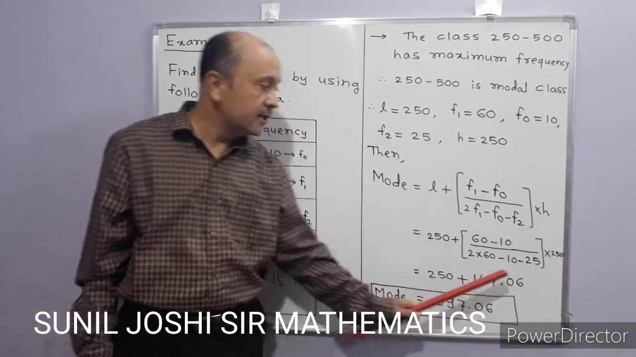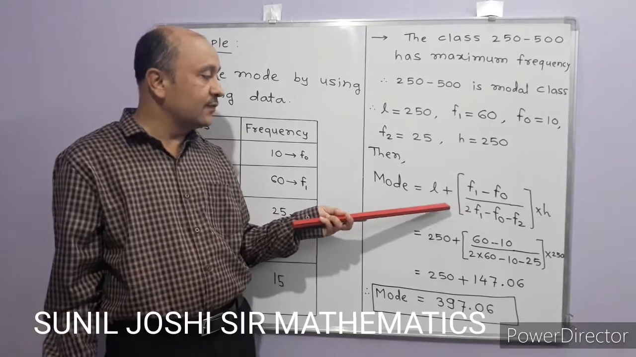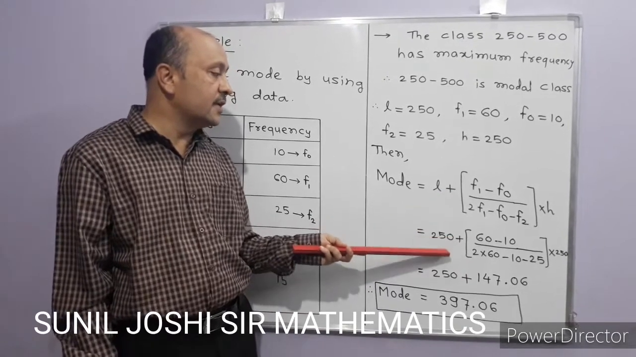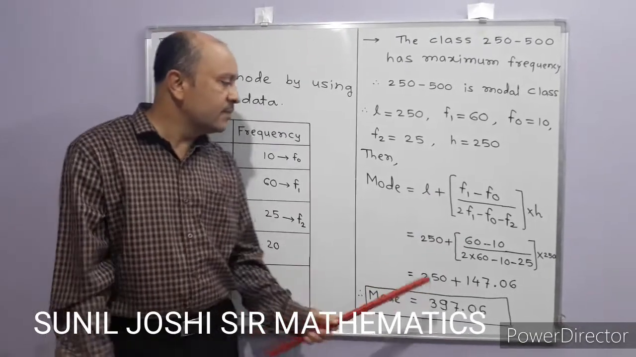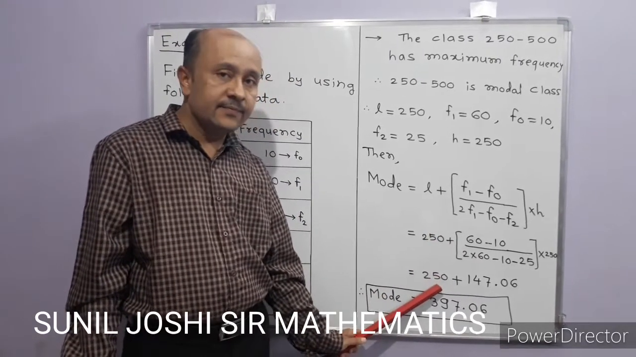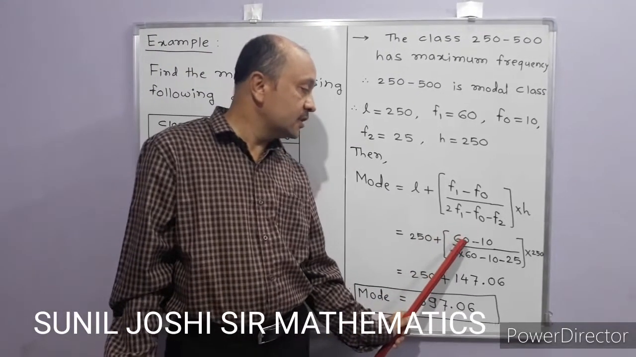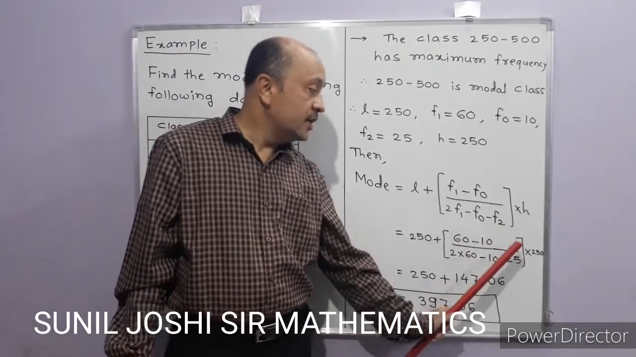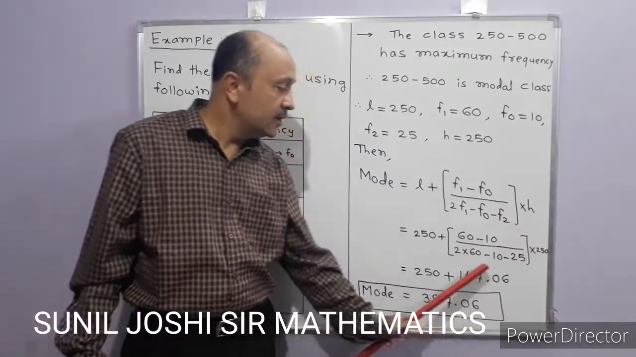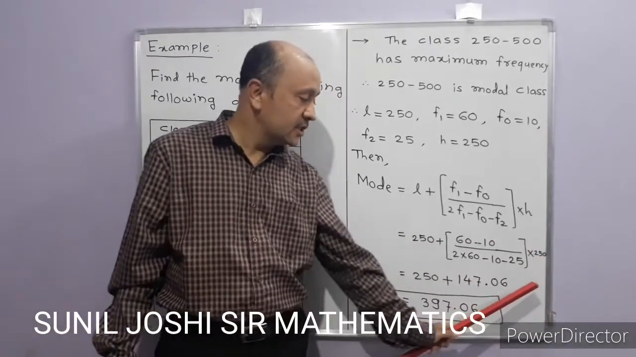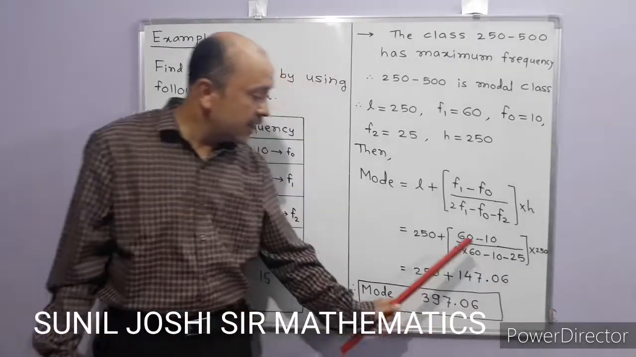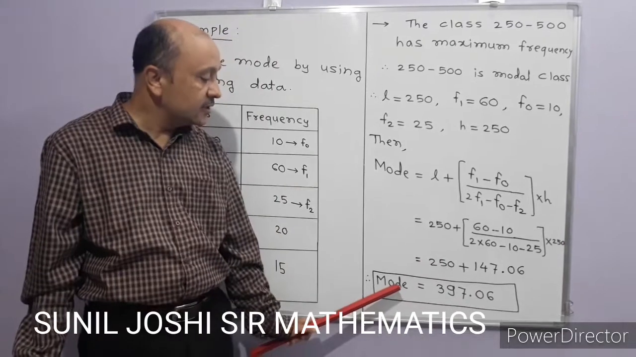So all values are written here. These are the very important steps: the formula, and putting the values in the formula in the proper places. These are the very important steps in finding the mode. Then afterwards the calculation part. See students, we will not disturb 250, it remains as it is. The remaining part contains subtraction, multiplication, and division, so we complete that part first. Calculate this roughly, and we have to calculate up to 2 decimal places. So what is that answer? 147.06. We are going to add this to 250. So finally we get the answer, that mode is equal to